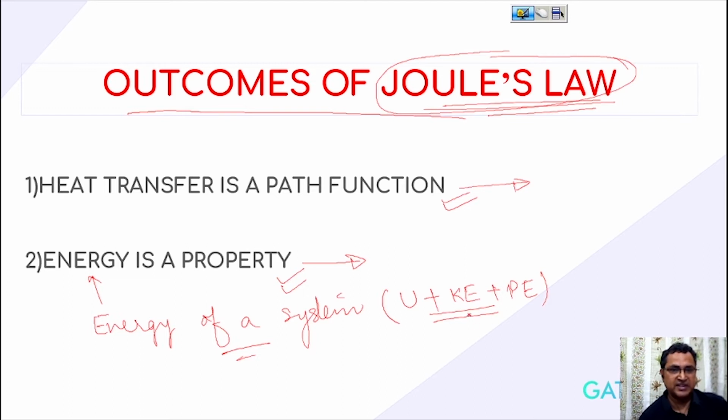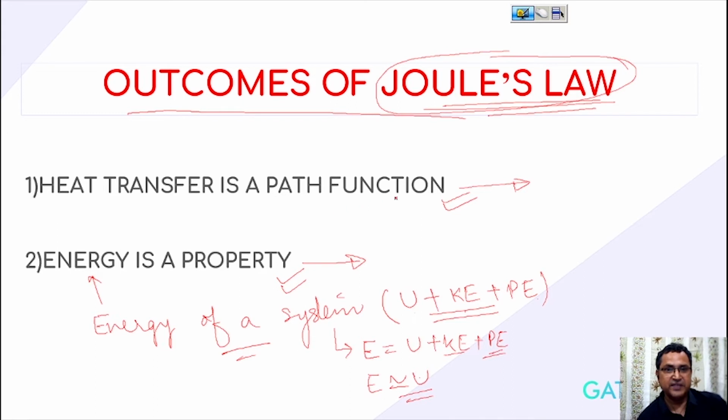Since we always consider that the kinetic energy and potential energy values are very small compared to the internal energy, sometimes we use E as U plus KE plus PE, and sometimes we use E equal to U, that is, the energy of a system is equal to the internal energy, when kinetic and potential energy are neglected, because the internal energy is much larger. So an important outcome of Joule's law is that heat transfer is a path function.